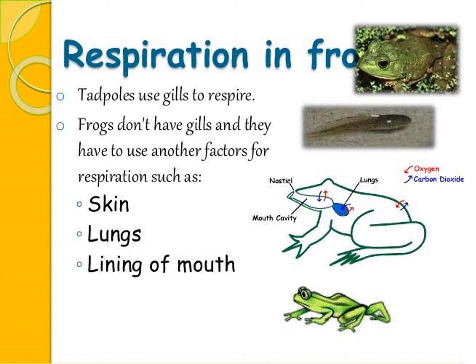Respiration in frogs. The tadpole uses gills to respire. The adult frog does not have gills, and uses other means for respiration such as skin, lungs, and the lining of the mouth.